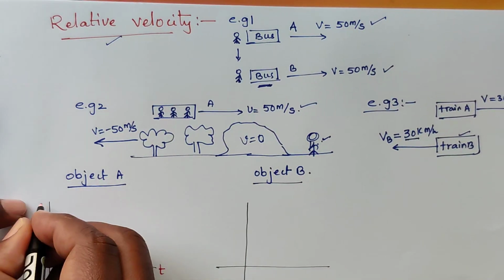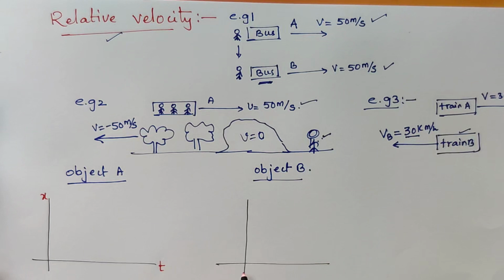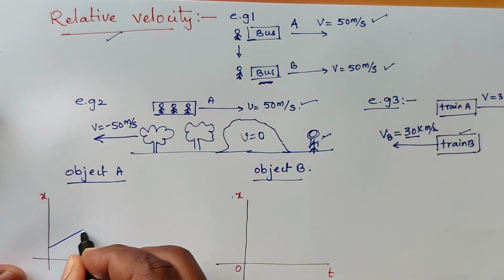Time axis, position axis. Consider that a graph is looking like this.